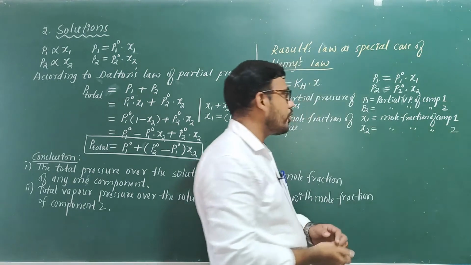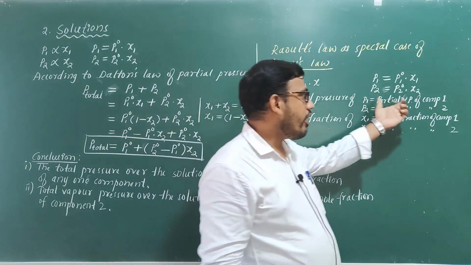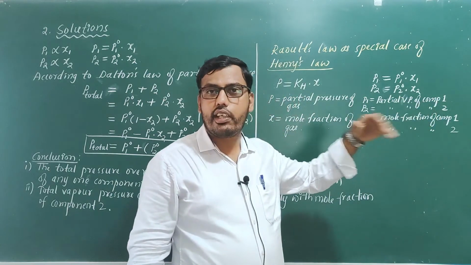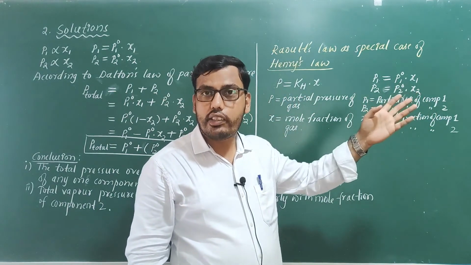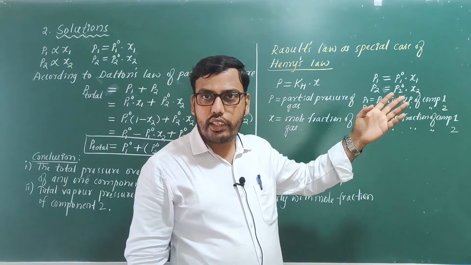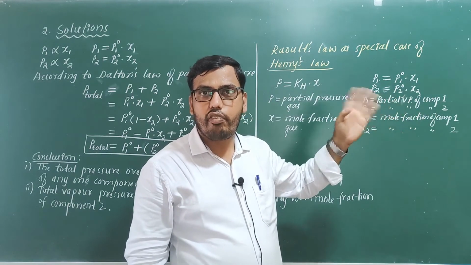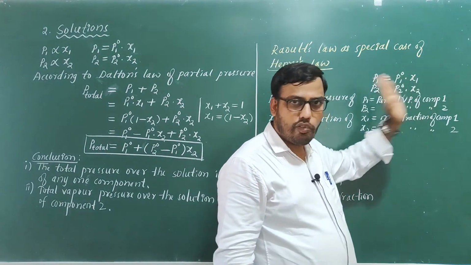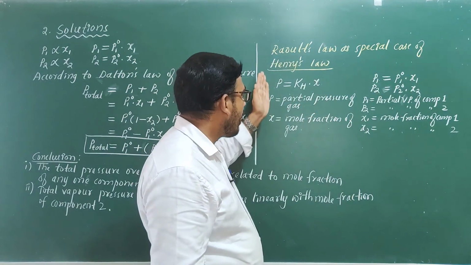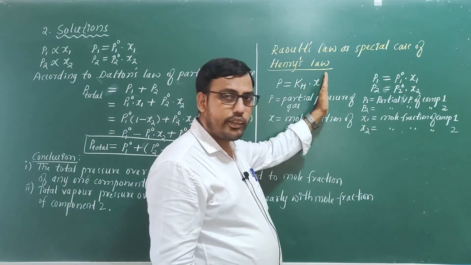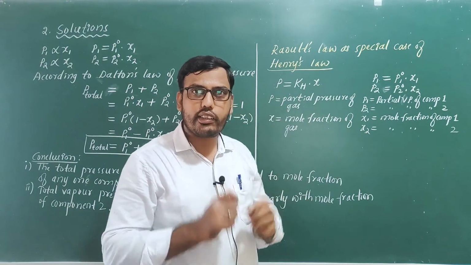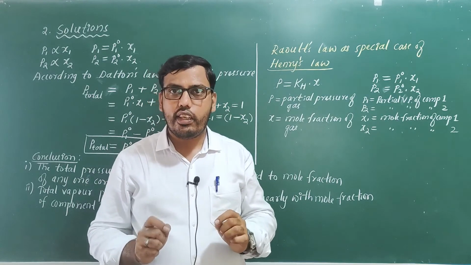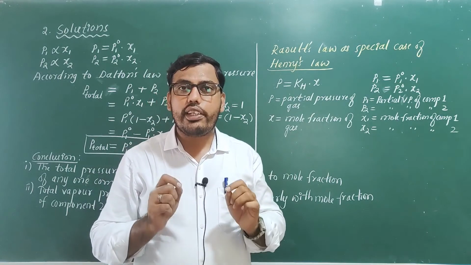So dear students, you see here partial vapor pressure. Partial vapor pressure is nothing but partial pressure only; because it is a liquid we are calling it partial vapor pressure. Here pressure is directly related to mole fraction, and here also partial pressure is directly related to mole fraction. The only change is the proportionality constant.